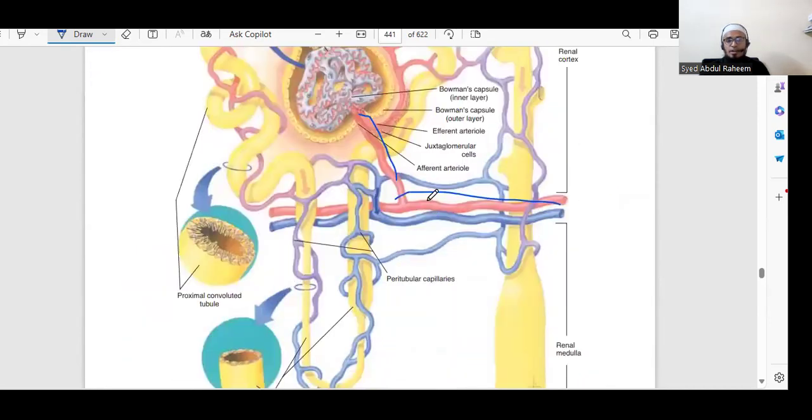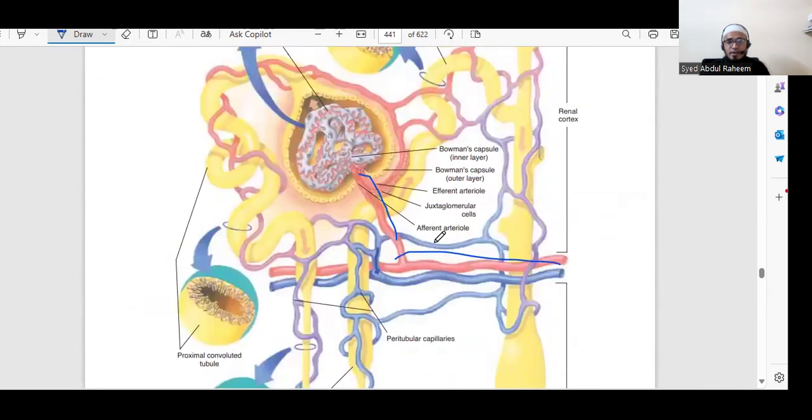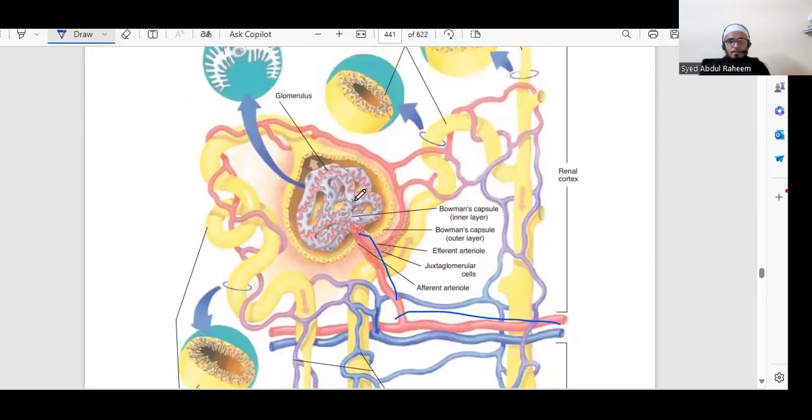So the afferent arteriole will bring the blood to the kidney, and it will do the filtration.